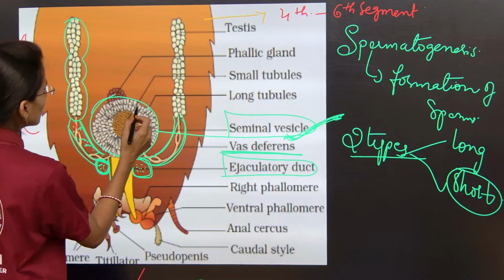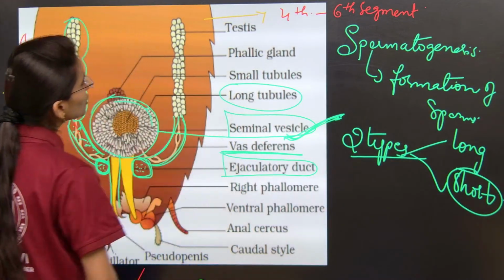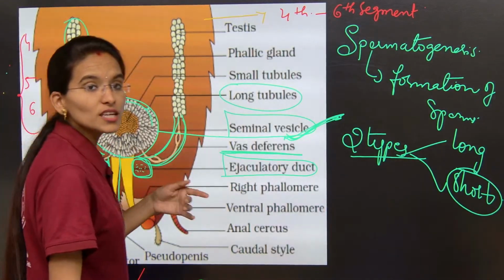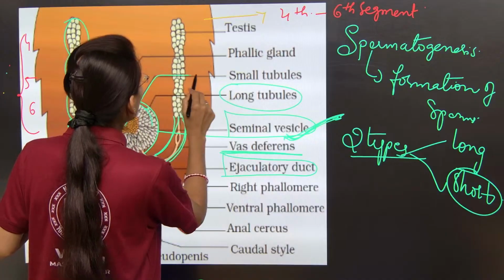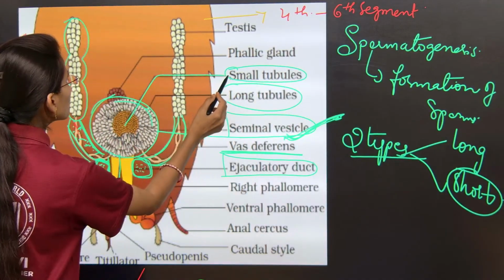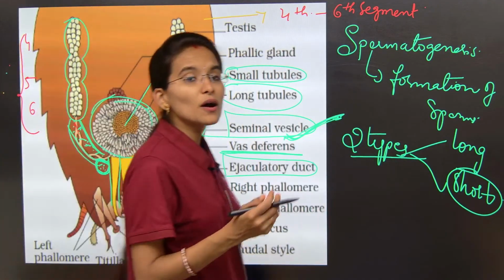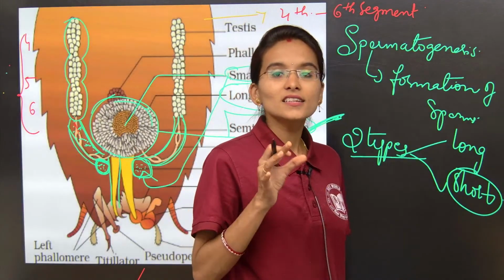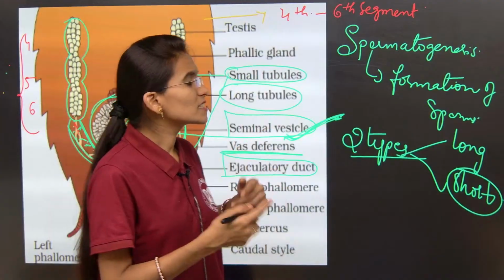All the white colored structures you can see here are called the long tubules. And next we need to look into the short tubules. These are called the short tubules. These short tubules are involved in giving the nutrition to the sperms which are present inside the seminal vesicles. So next what is left, my dear students?